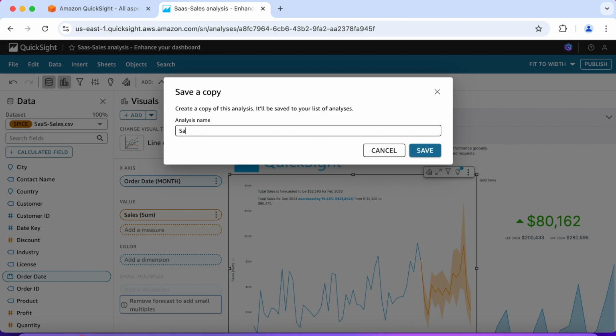So for analysis name, I'm entering SaaS Sales Analysis Add Interactivity. So that's this exercise for this demo. Let's go ahead and save.